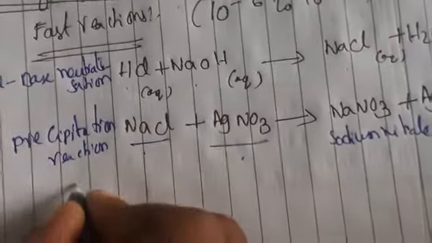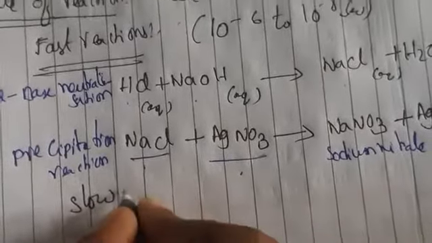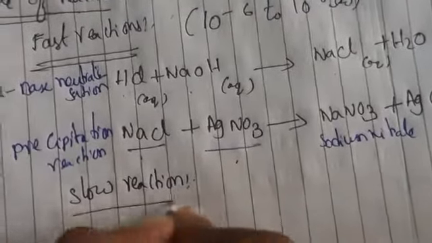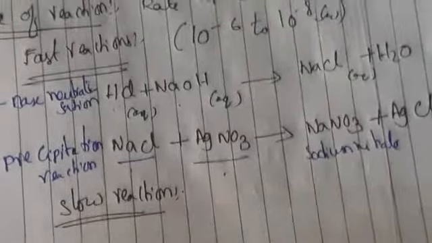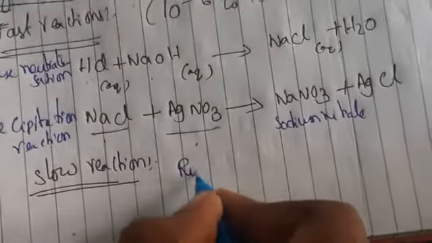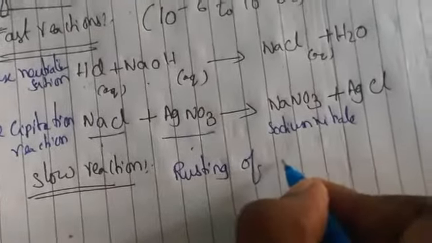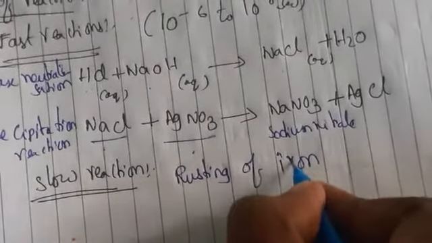Now coming to slow reactions. For slow reaction, we can take the example of rusting of iron. If you leave iron in the air, what happens?